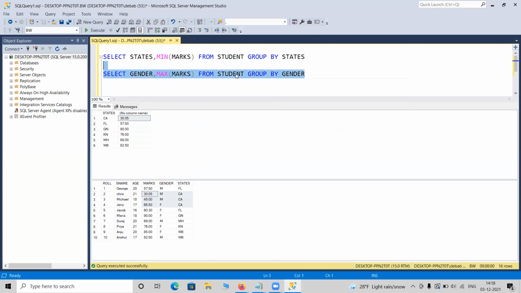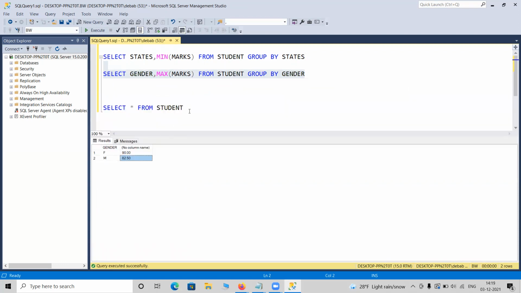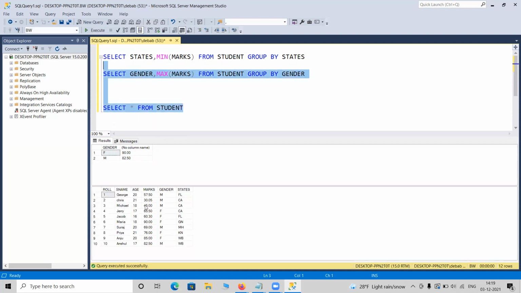So that means if I run this query, among females the highest mark is 90. Among male, the highest mark is 80.50. So it is the gender-wise maximum. If I take a look at both the queries and into the original table, look, female highest is 90, yep. And for male, these are the male records.